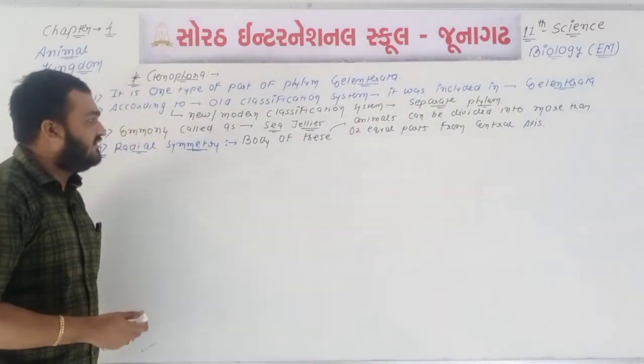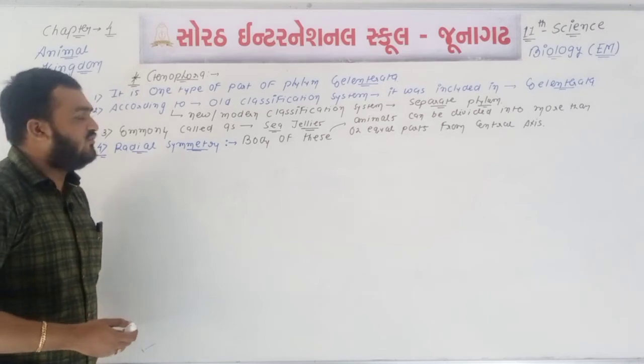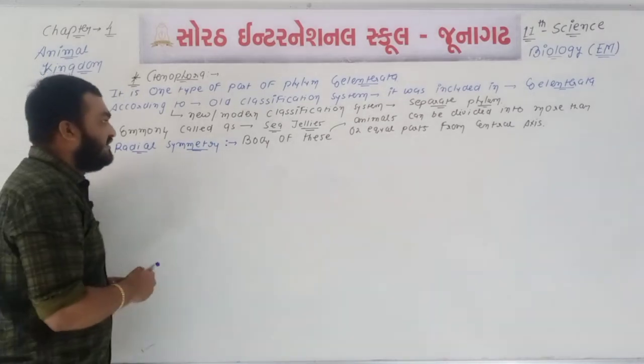So we can say that the radial type of symmetry is found.